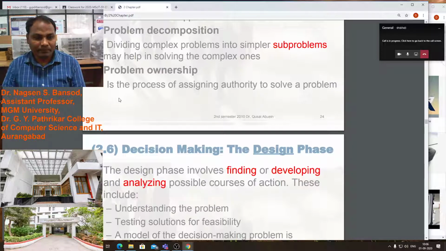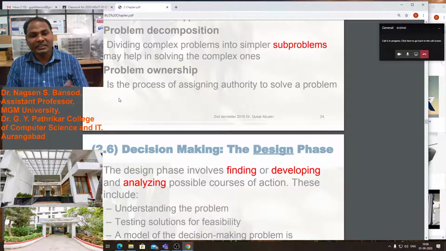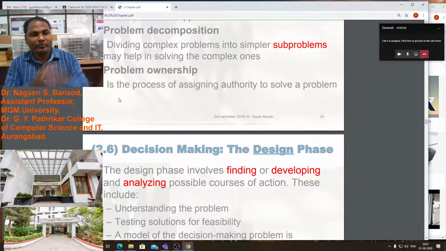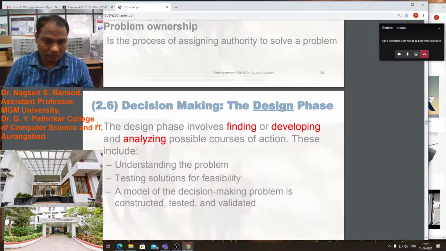Problem ownership is the process of assigning the authority to solve a problem. Means we will give this task to a particular employee. We will assign this task to the employee to solve that particular problem. That is problem ownership.